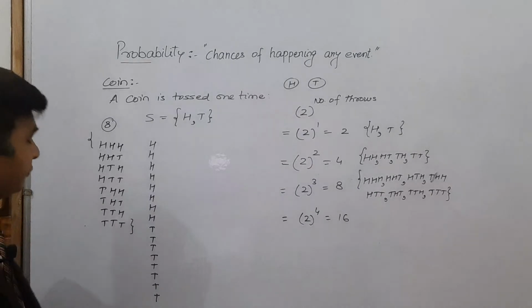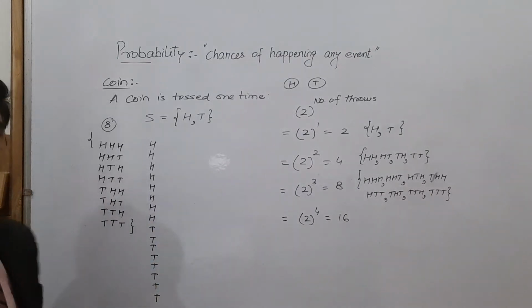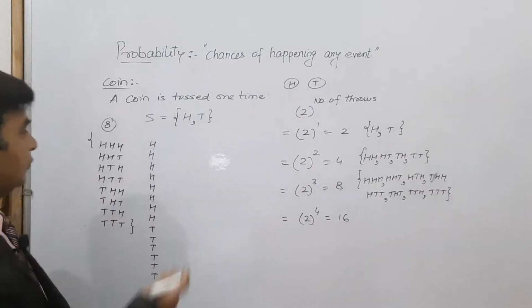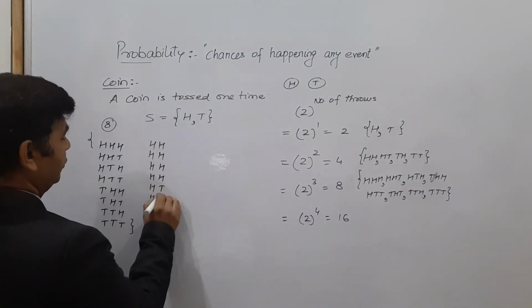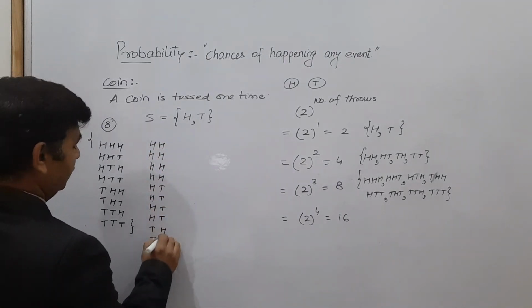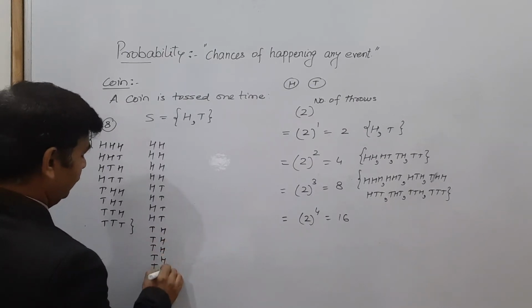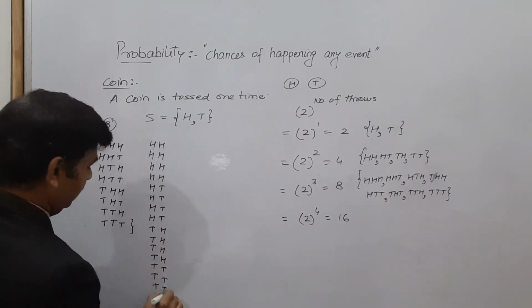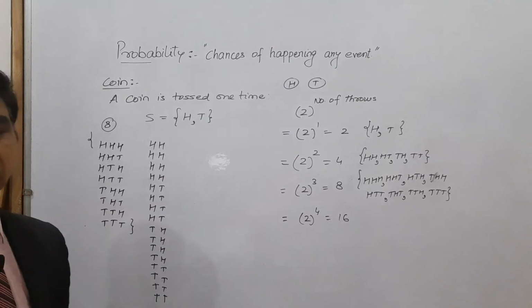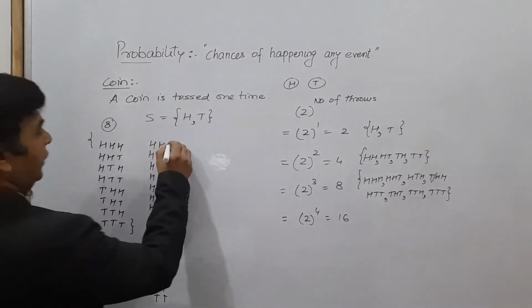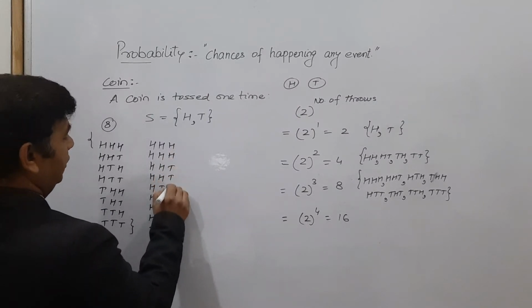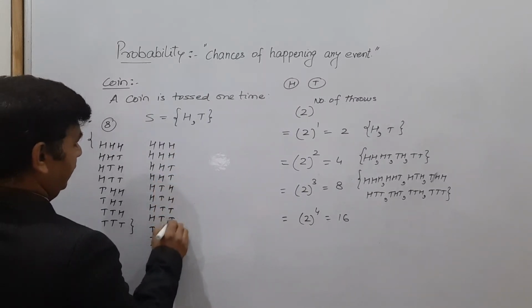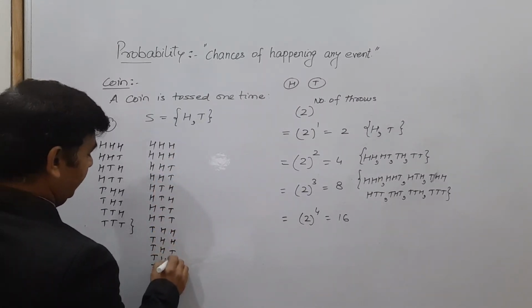Now half. Do the half of 8, which is 4. 4 times head, 4 times tail, and again. Do the half of 4. This is 2 times head, 2 times tail, head, tail, head, tail.